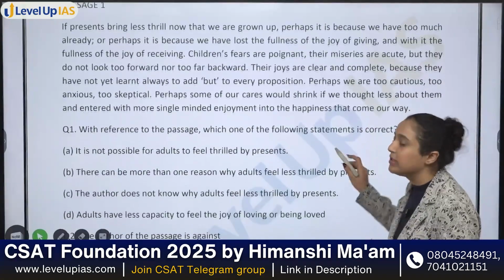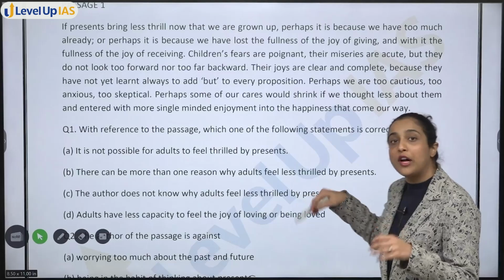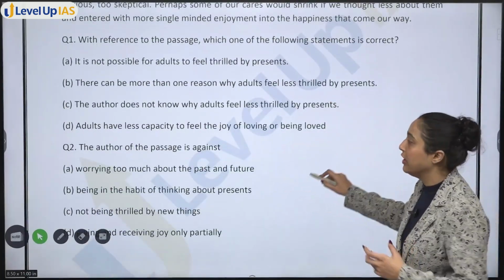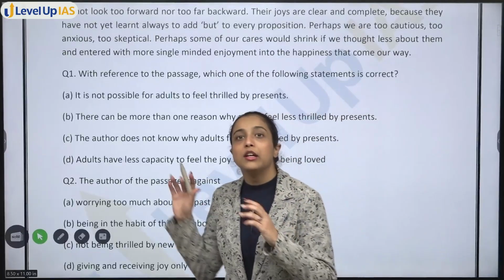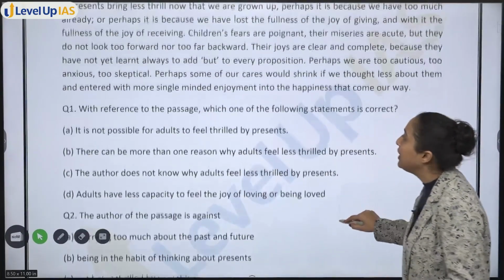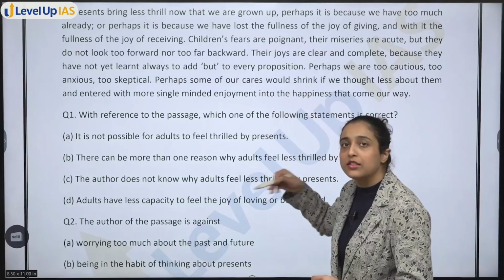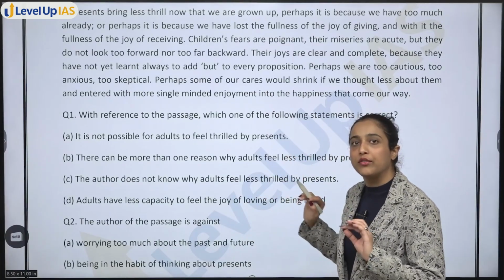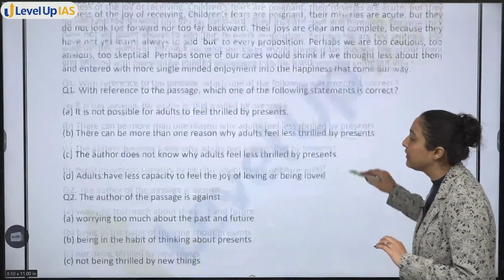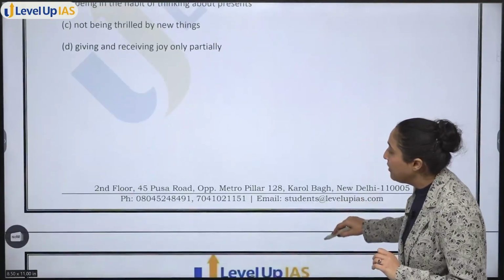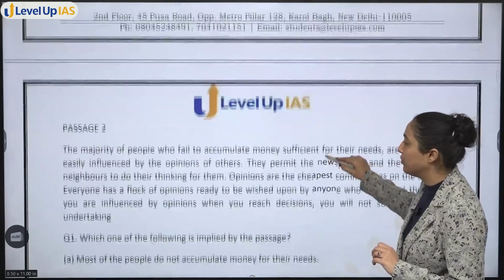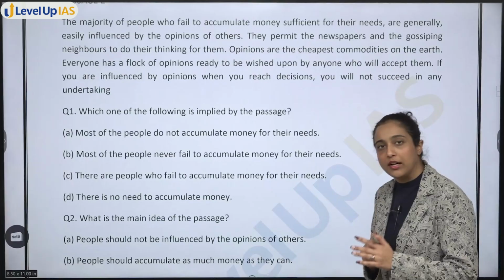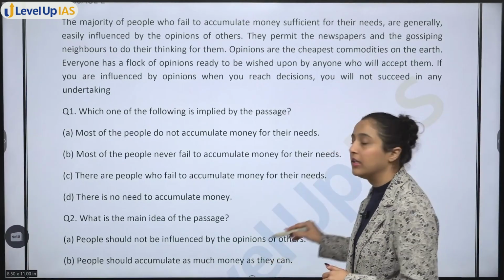Again, this passage is not that lengthy, and one more plus point is that along with it you have 2 questions. So, the passage is of average length, with 2 questions. If you read the passage like this, just skimming through it, you will understand that the language of the passage is also not very difficult. But let's do this in detail after some time. And then passage number 2. Again you see, a very small passage, the length is not that big, and 2 questions with it.